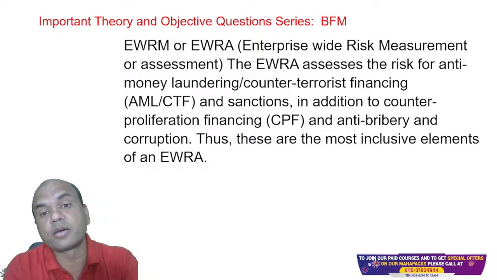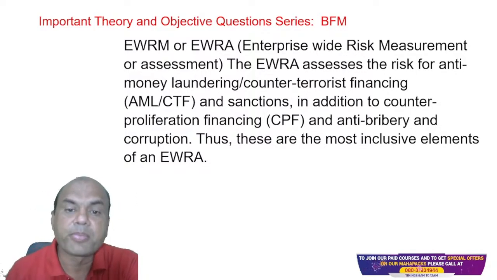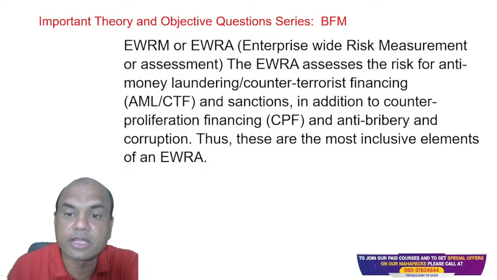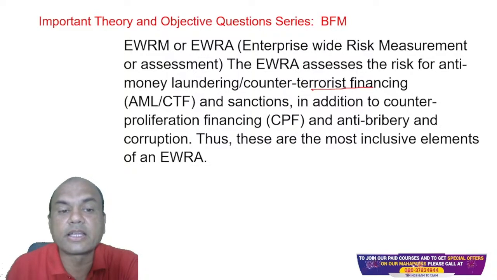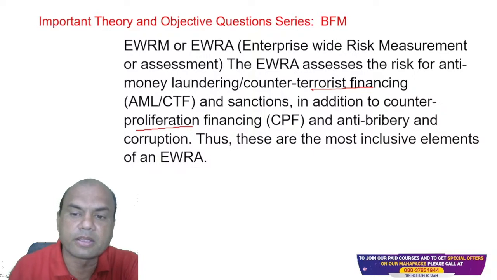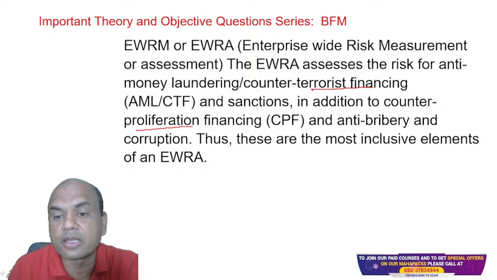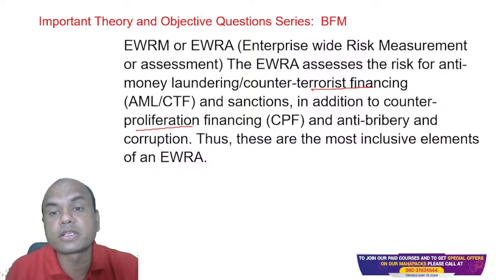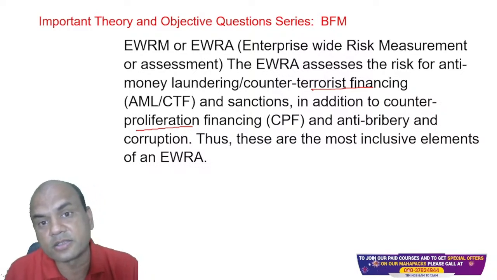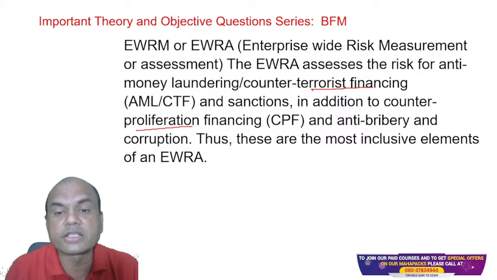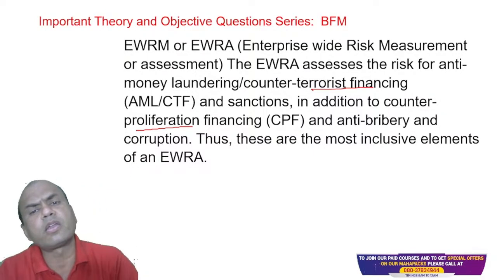Now, these are important terms which may come to you in the exam. So, money laundering, AML, and counter-terrorist financing, meaning terrorist financing. Then second is counter-proliferation financing, which is again a type of AML. Anti-bribery and corruption, meaning bribery related and corruption related. Even bribery and corruption is part of this enterprise-wide risk, because after all it's a risk, isn't it? Thus these are the most inclusive elements of EWRA or EWRM, right?